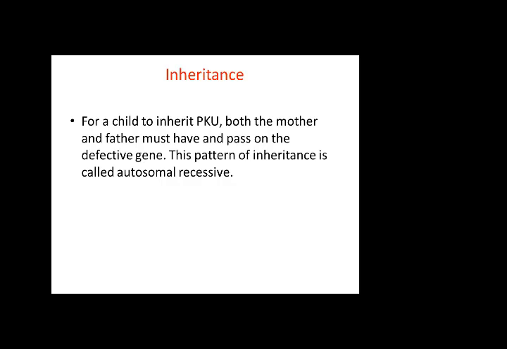For a child to inherit PKU, both the mother and father must pass on the defective gene to the child. This pattern of inheritance is called autosomal recessive. It is an autosomal recessive disorder because both mother and father are normal carriers, and they each have a 25% chance of passing on the gene. So this defect is transmitted to the child.